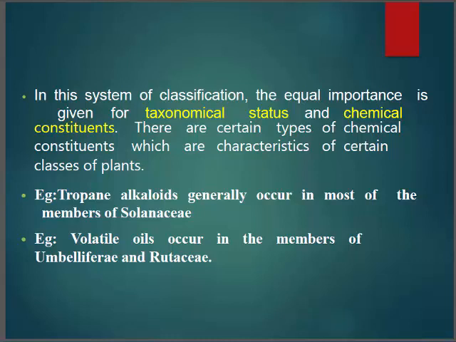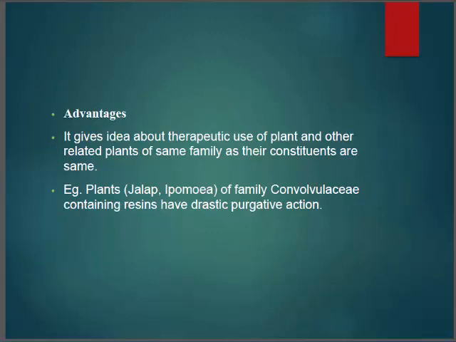Its advantage is that it gives an idea of the therapeutic uses of a plant and other related plants of the same family. An example is plants like Jalap, Ipomoea, of family Convolvulaceae, that contain resins which have drastic purgative actions.